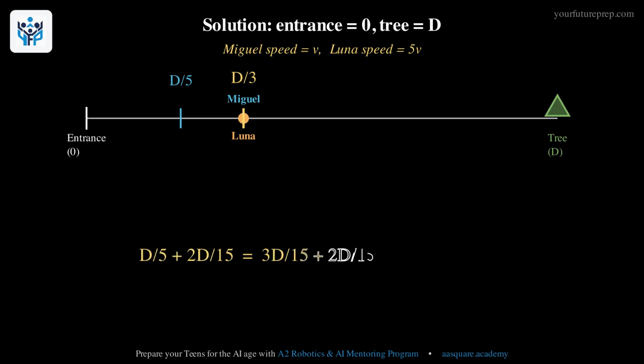Adding the two parts, d over 5 is 3d over 15, plus 2d over 15, gives 5d over 15, which is d over 3. So Miguel has covered 1/3 of the distance to the tree. The answer is 1/3.